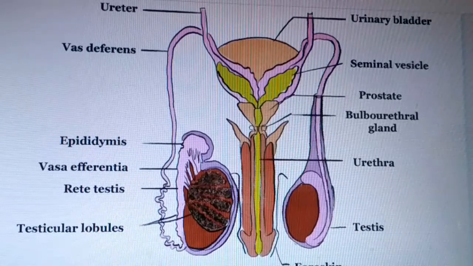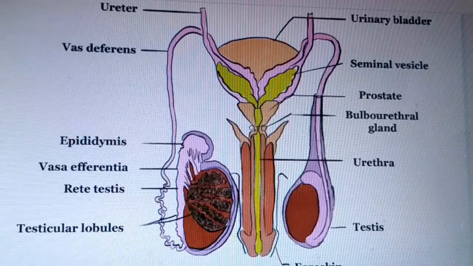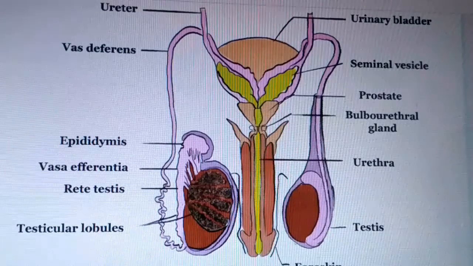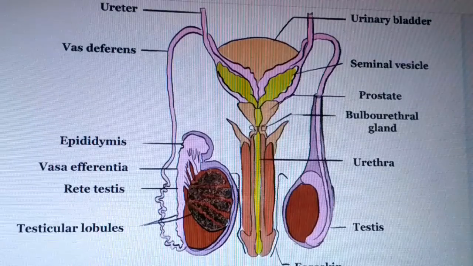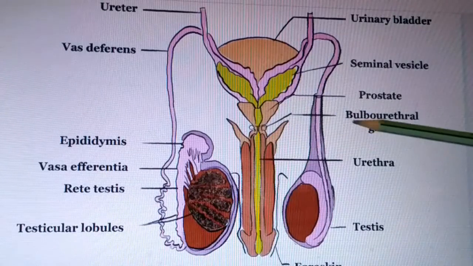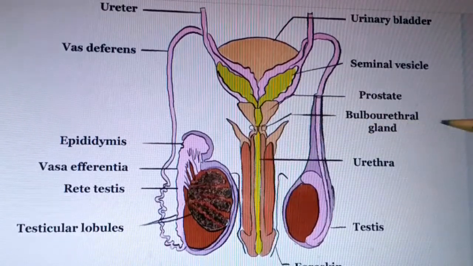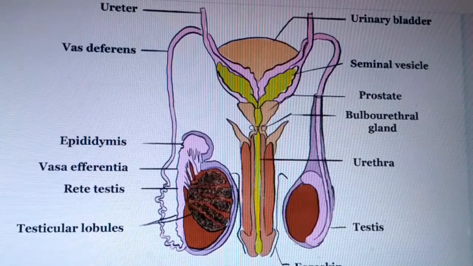It helps the sperms to become active and counteracts any adverse effect urine may have on the sperms. It also provides a characteristic odor to the seminal fluid. After that, Cowper's gland or bulbourethral gland. They are the same. It secretes a clear viscous mucus which is lubricating in function.